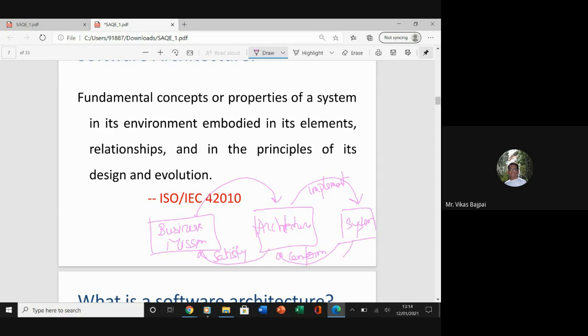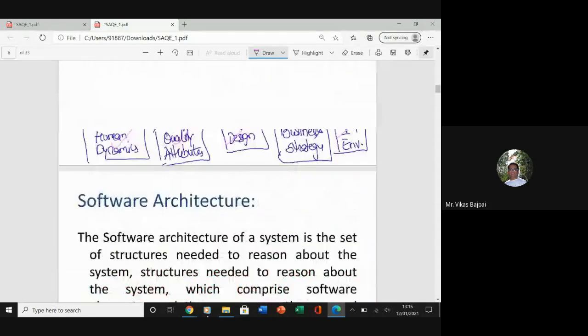So not only the architecture, later on, this entire system is going to satisfy me because it will be analogous to whatever I have in coming up with this particular business mission. Obviously this is going to be implemented and it will evolve. That's how your architecture will be playing the role.